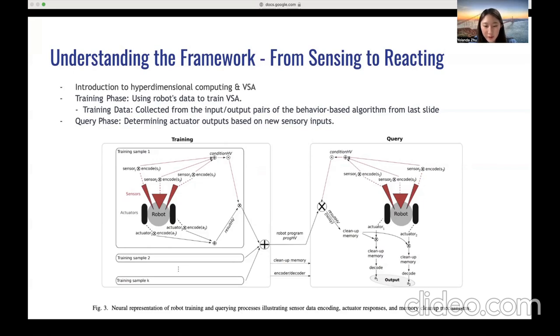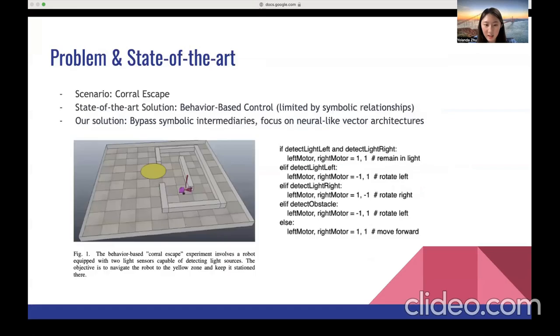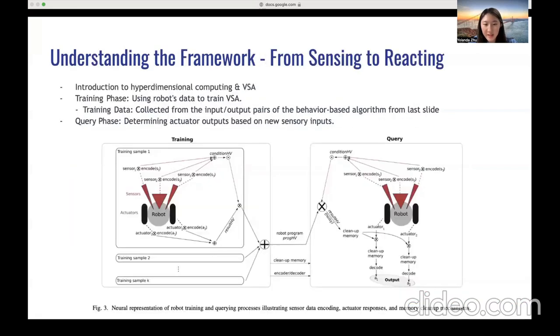If you take a look at the figure, it showcases our proposed framework. During the training phase, we use the robot's data to train the VSA. The training data consists of sensor readings matched with corresponding actions. These pairs are derived from the behavior-based algorithm shown in the previous slide on the right. And this will ensure the data is both adaptable and easy to gather.